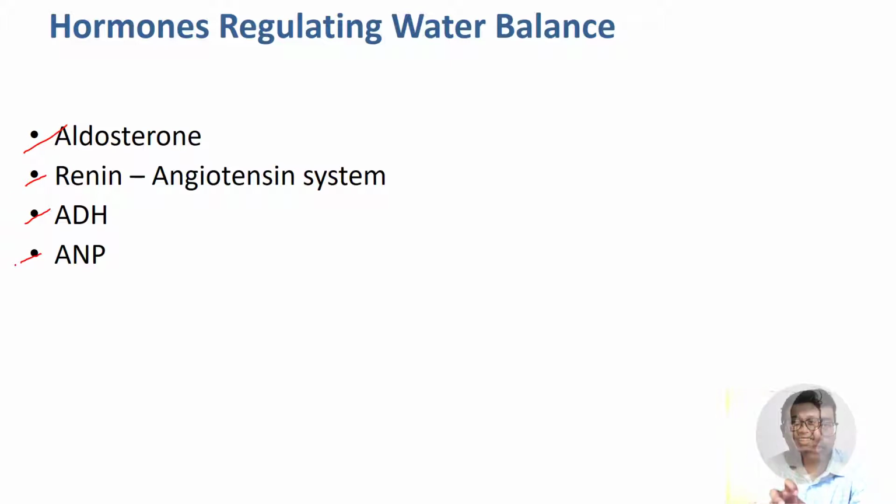If you are given an MCQ where you need to choose the odd one out, that is, all except, you need to make sure that all these are selected and you choose something other than these. What do I mean? If the question says water balance is controlled by all of these except, then you need to select something other than this. And if there is a multiple correct answer type, water balance is controlled by, then you have to select one or two or three or four of these options.